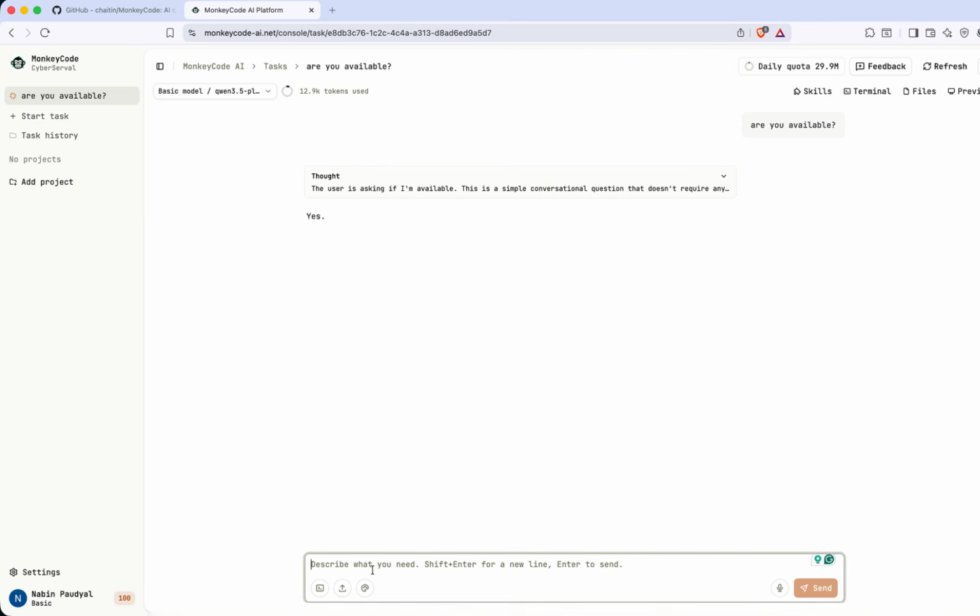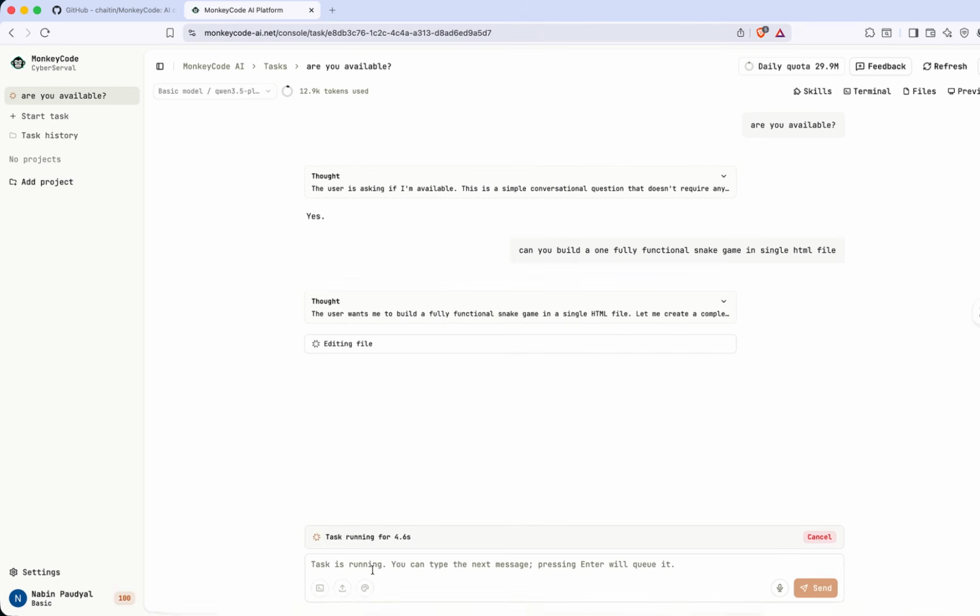Okay. Now I am going to build one snake game. Gradually, I will build some complex tasks as well. Can you build one fully functional snake game in a single HTML file? You can see it has already started to work on it. For the first time, it will take a little bit of time. After that, it will respond fast.